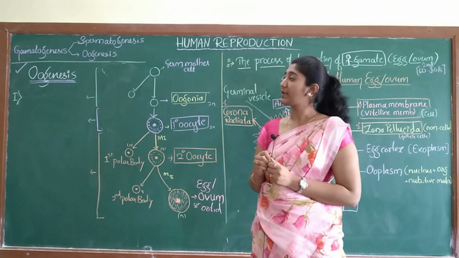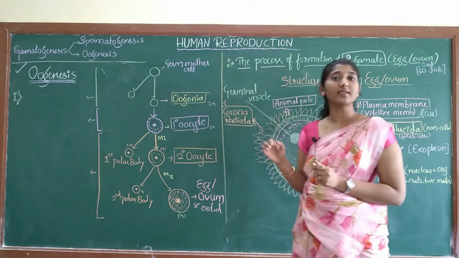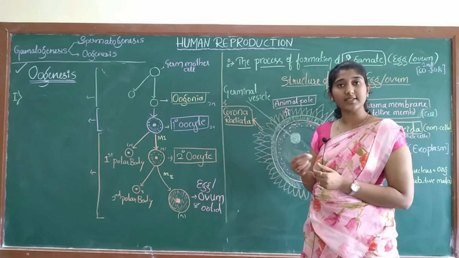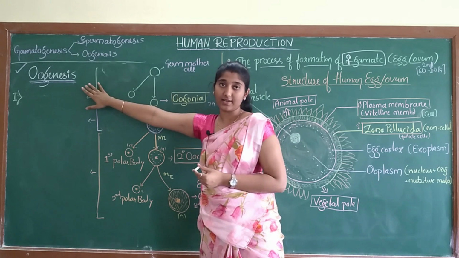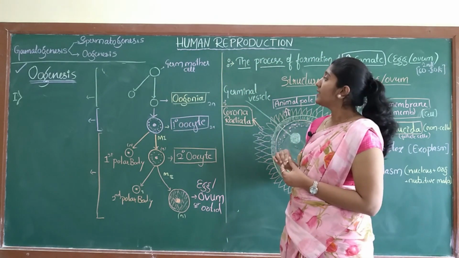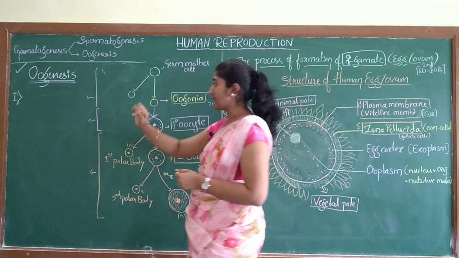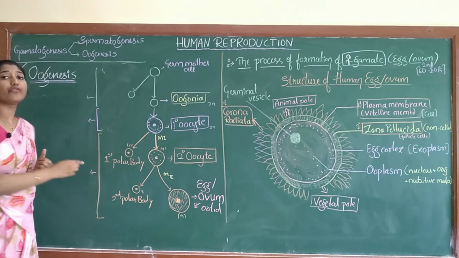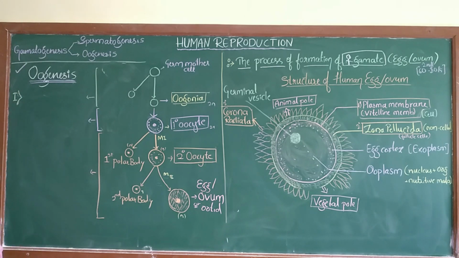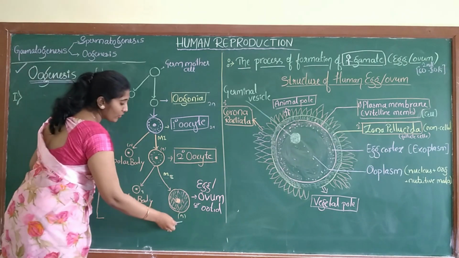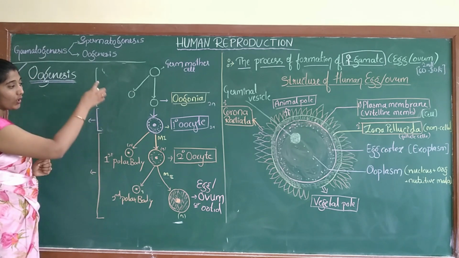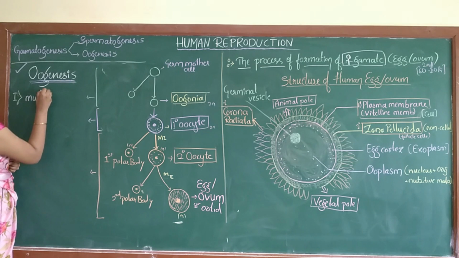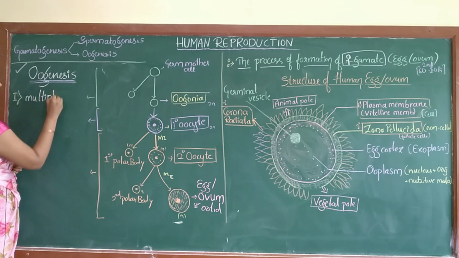Oogenesis starts when the fetus is developing in the womb. In the first month of embryogenesis itself, the oogenesis process starts in the female fetus. Oogenesis, same as spermatogenesis, has 3 phases of egg formation. For the formation of the egg, we will divide this whole process into 3 steps. The very first one is the multiplication phase.